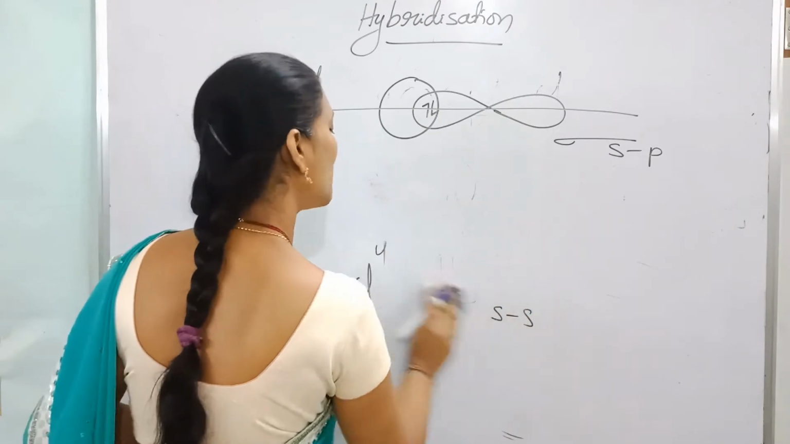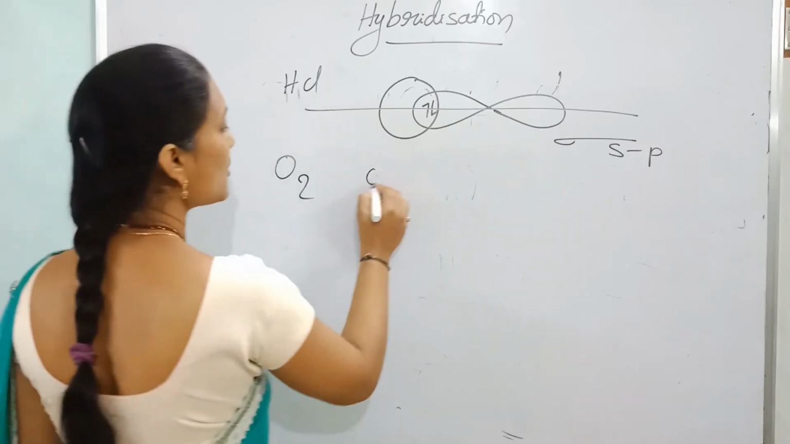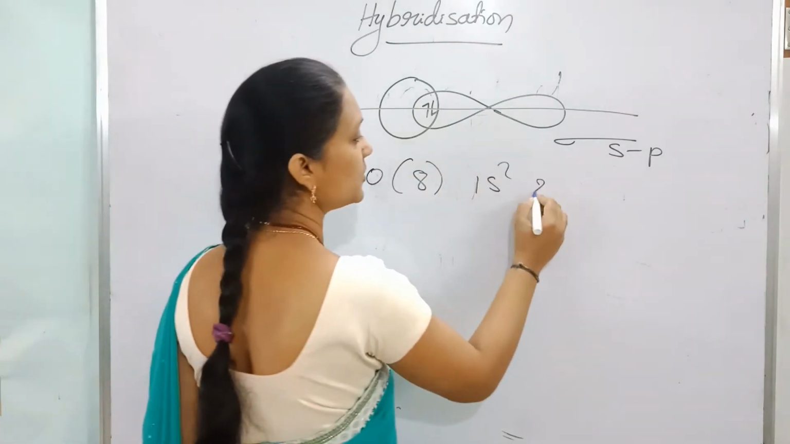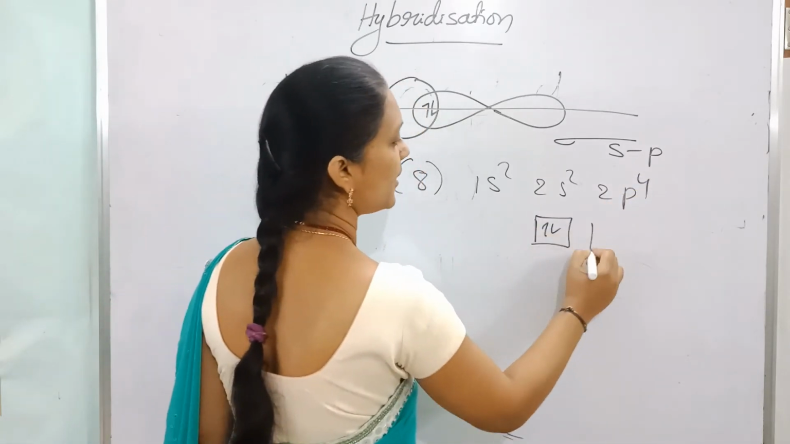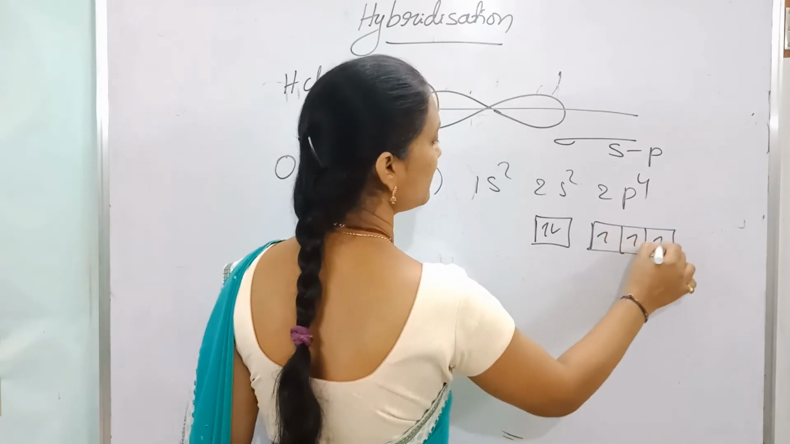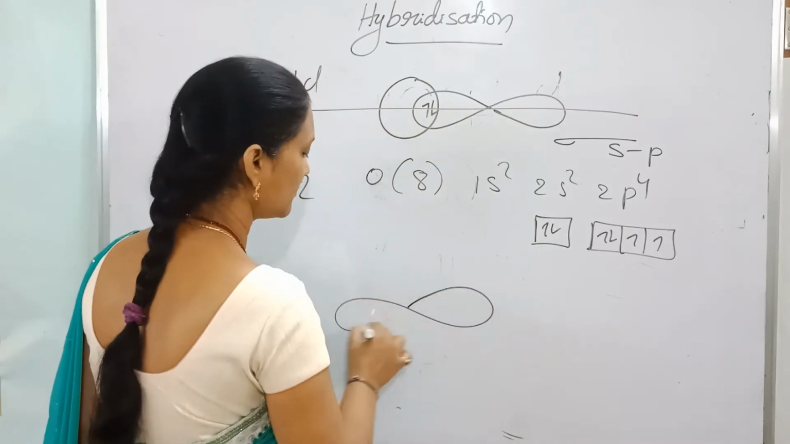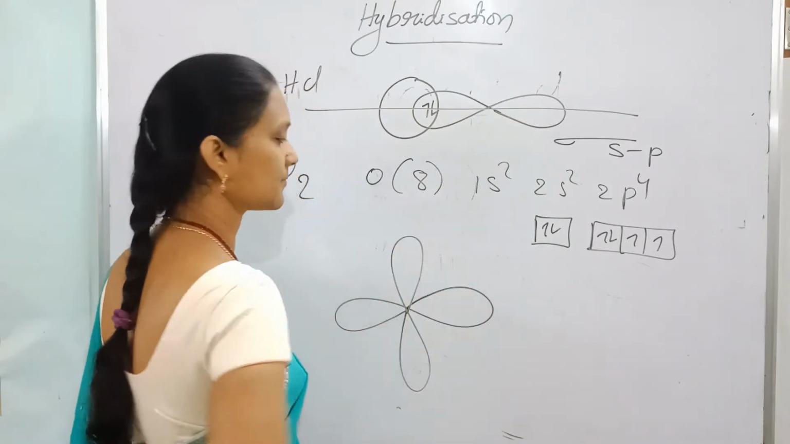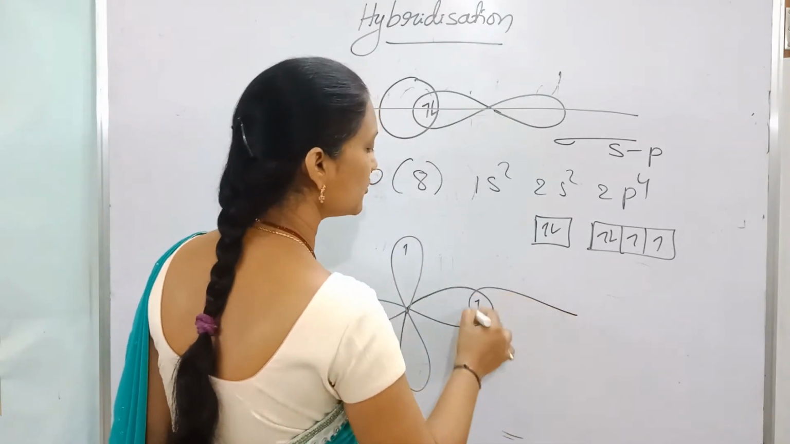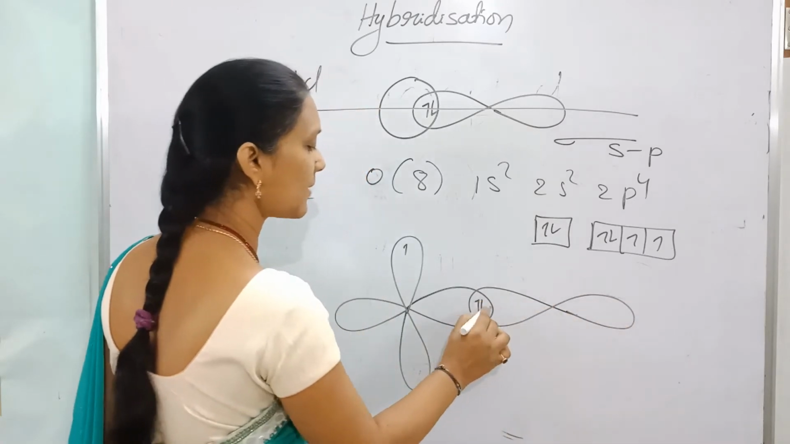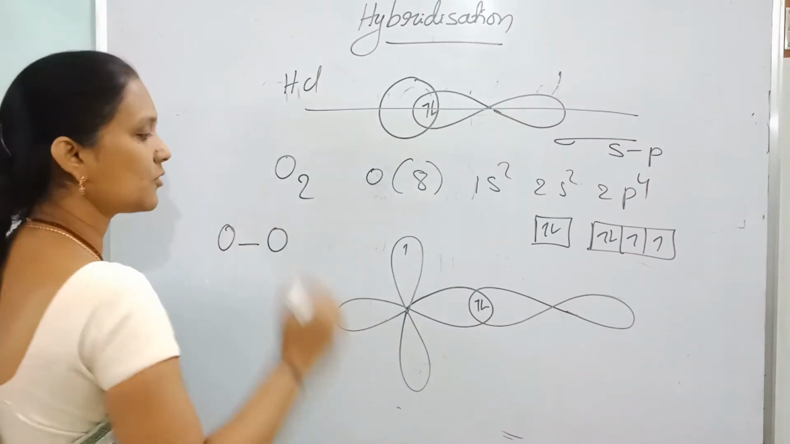Now the formation of the O2 molecule. The example given is O2. Oxygen atomic number 8, configuration 1s2, 2s2, 2p4. Here in oxygen, there are two unpaired electrons in two p orbitals. Another oxygen also has two unpaired electrons in two p orbitals. The p orbital of this oxygen overlaps with the p orbital of the other oxygen along the axis. So one sigma bond is formed between the two oxygen atoms.